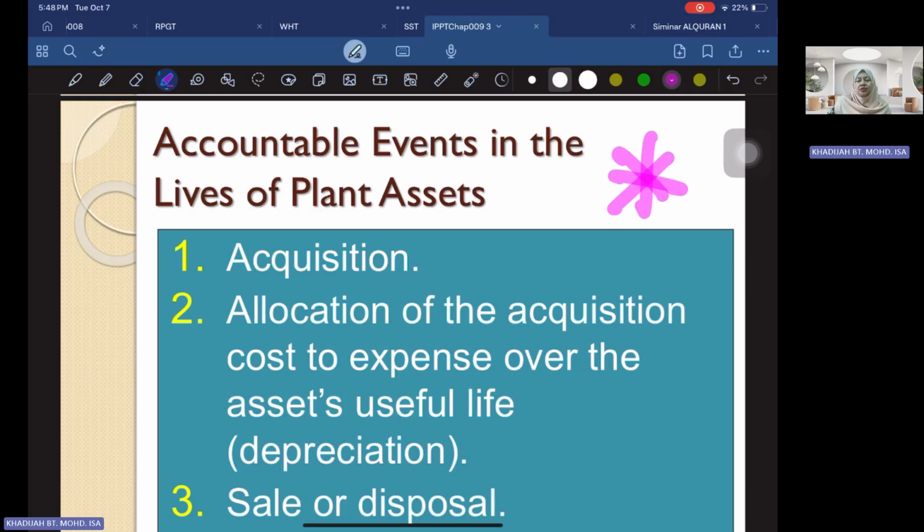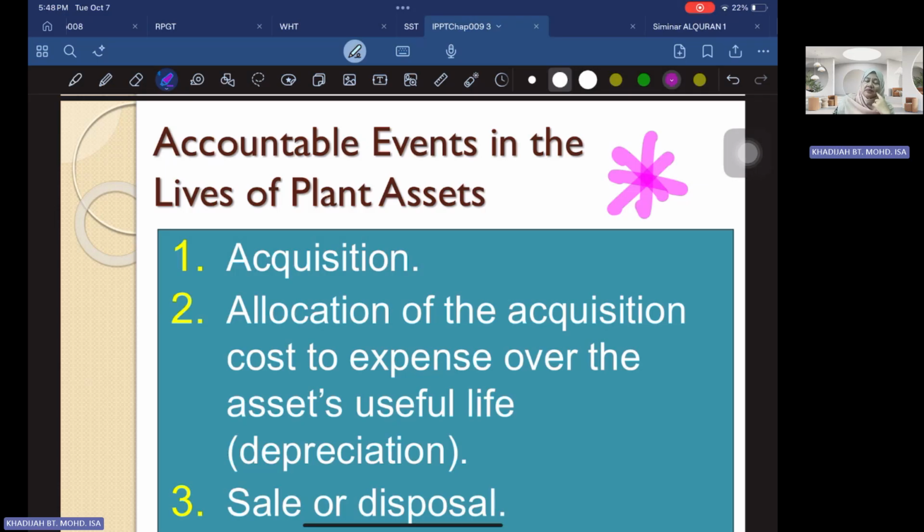Remember that the asset will be used for a number of years, so you have to allocate the expense on the cost of the asset over the asset's useful life. For example, over a 5 year period, how are you going to record the expenses? This is what we call depreciation.